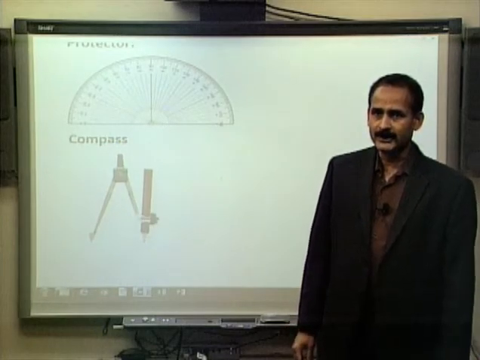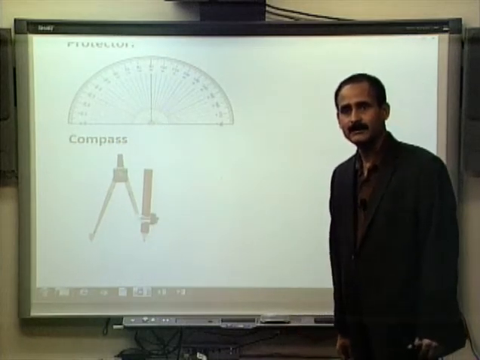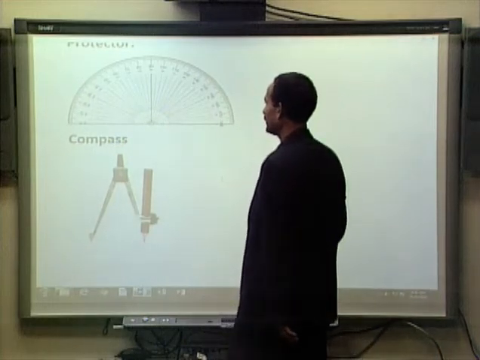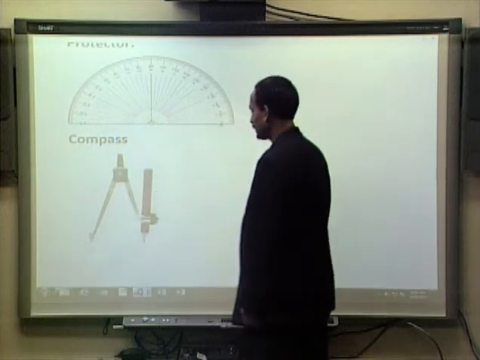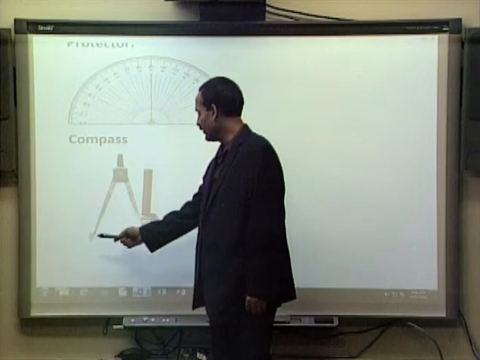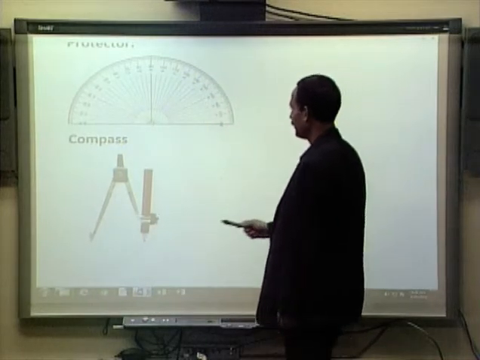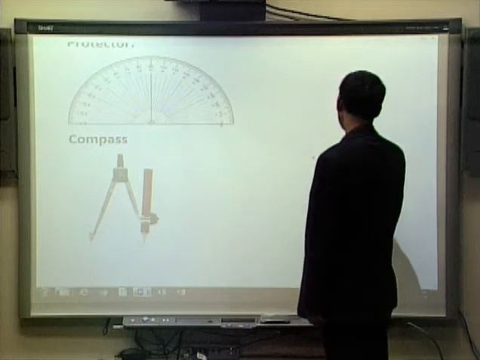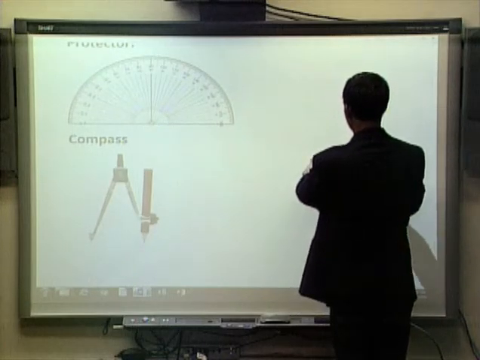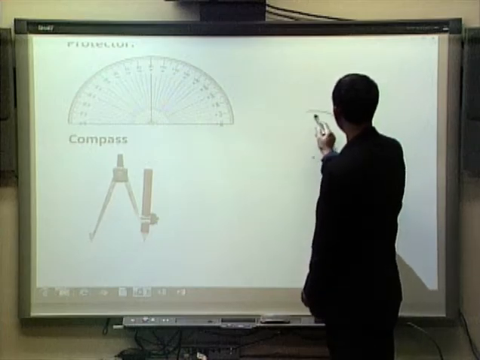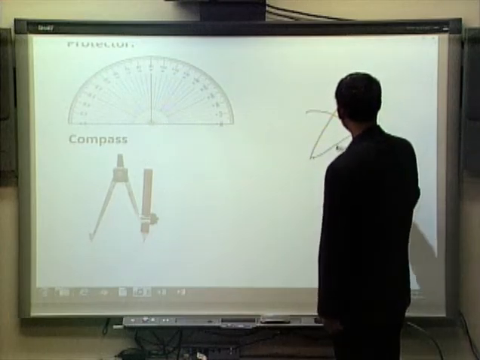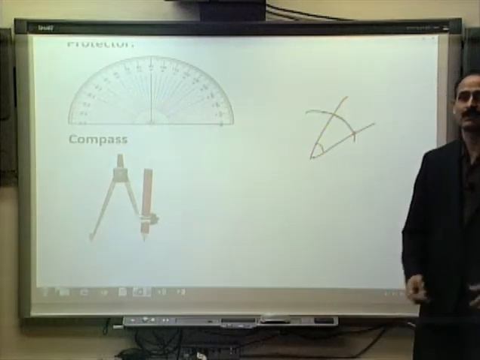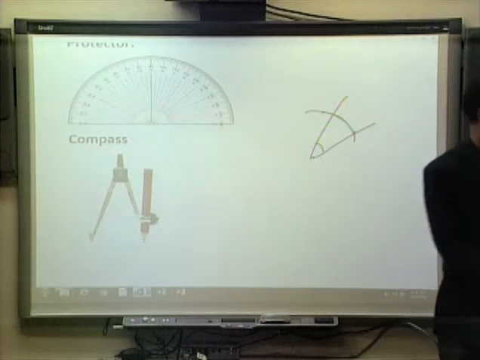And another geometrical instrument that is very useful in constructing angles and so many other things is called compass, and it looks like this. We put this end not containing the pencil at one place, and the compass will run like this. We can use compass to construct angles like this.